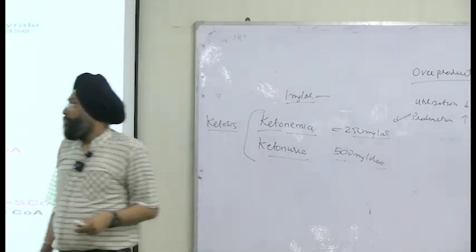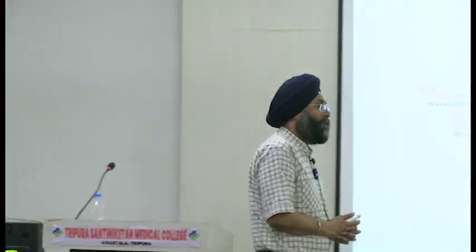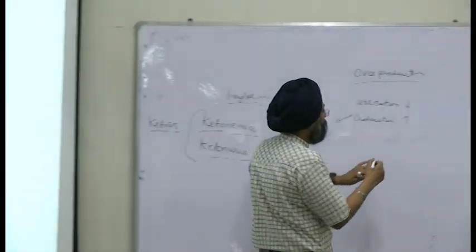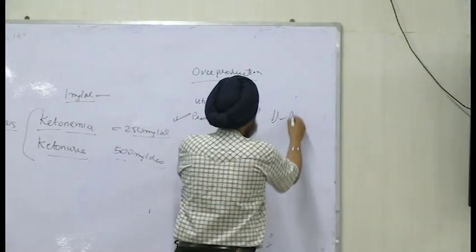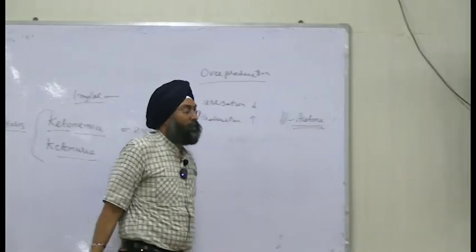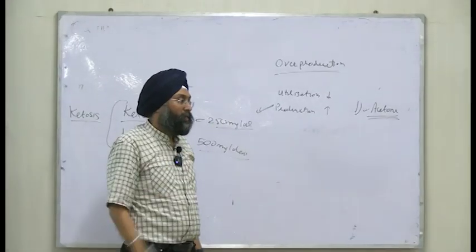Now overproduction has some problems or not? Tell me. I told the three ketone bodies, the first is not metabolized. First one is acetone. How is it metabolized? It is secreted by our lungs, right?